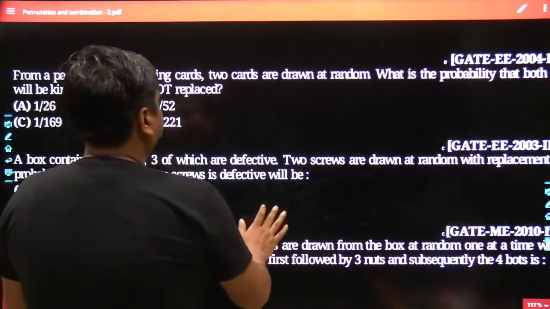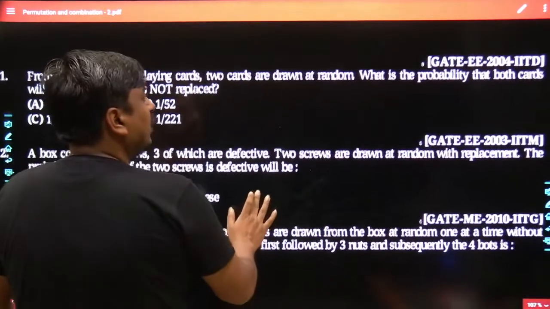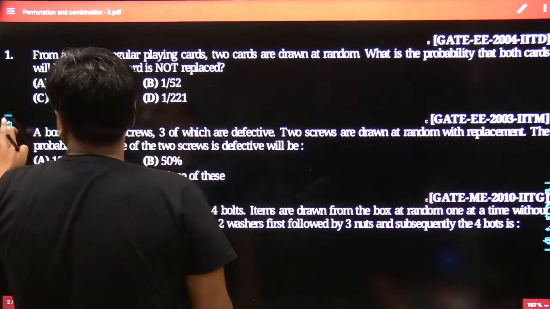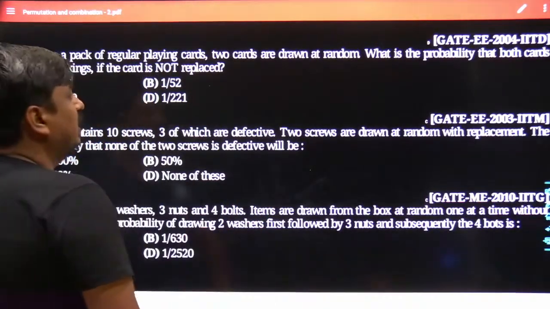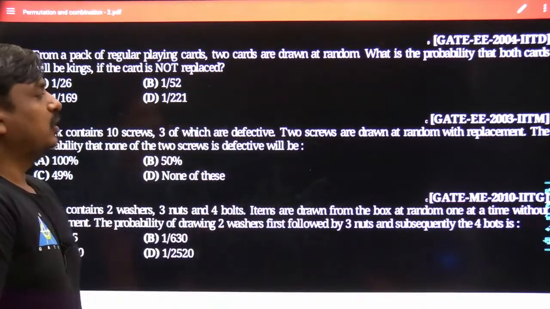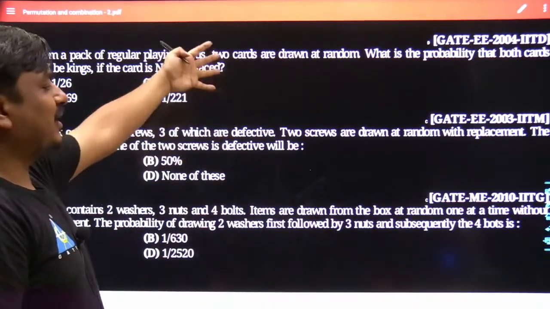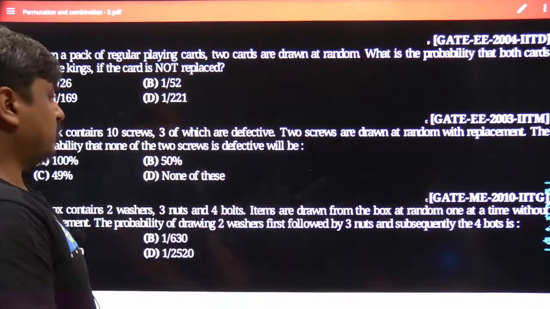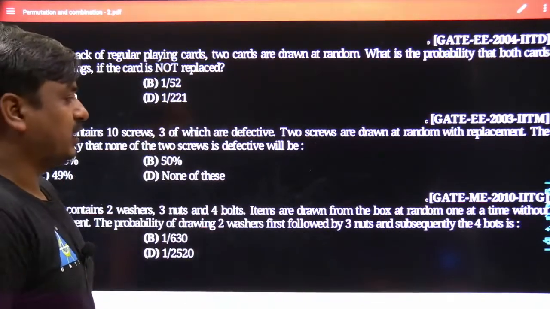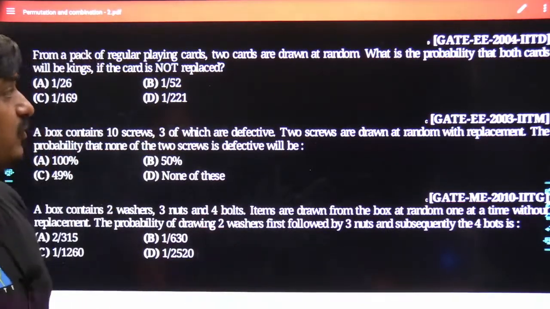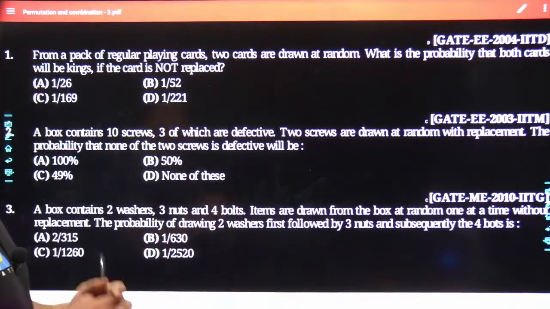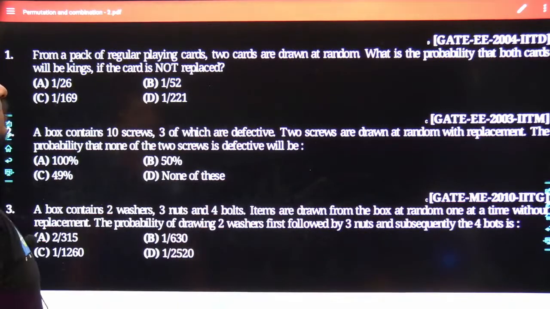And now it's the right time to take a few numericals based on the concept of permutation and combinations, which have appeared in different GATE examinations. The starting 2 questions were picked up from electrical engineering, and the last question of the day has been picked from mechanical engineering. Focus over the first problem and try to get its best answer. What it says: from a pack of regular playing cards, 2 cards are withdrawn at random.